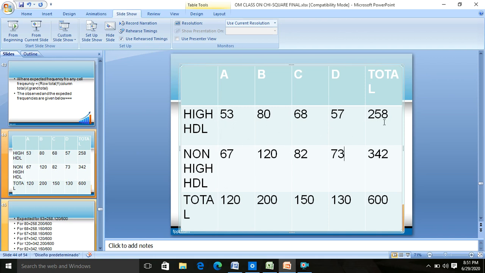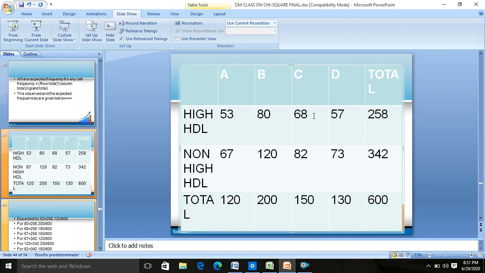This is equal to 258 into 120 upon 600. Expected for this value will be equal to 258 into 200 upon 600. Expected for this value will be equal to 258 into 150 upon 600. Expected for this value will be equal to 342 into 120 upon 600. Expected for this value will be equal to 342 into 200 upon 600. This will be 342 into 150 upon 600, and for this expected will be 342 into 130 upon 600.